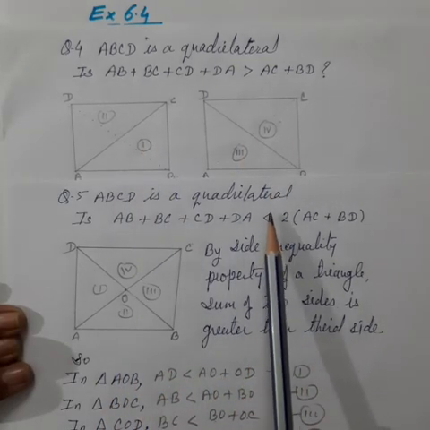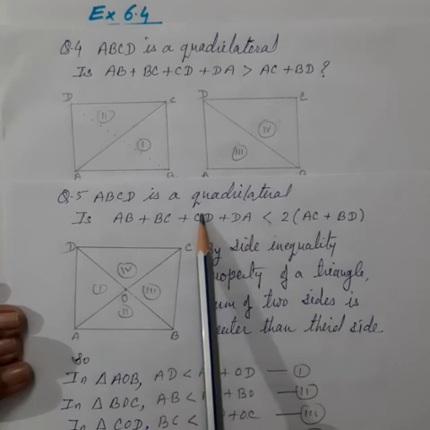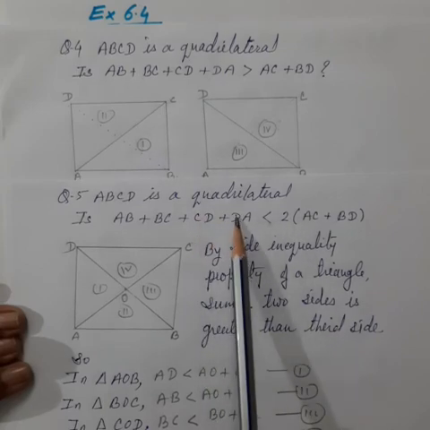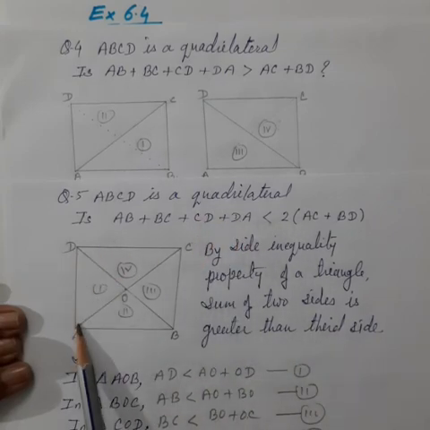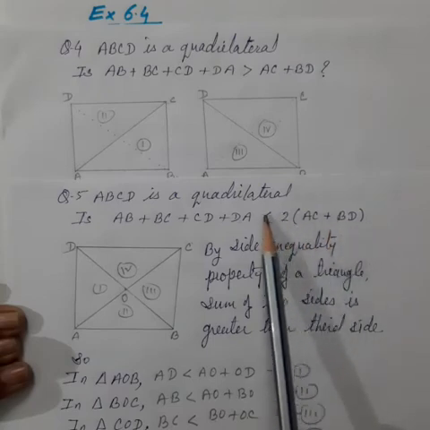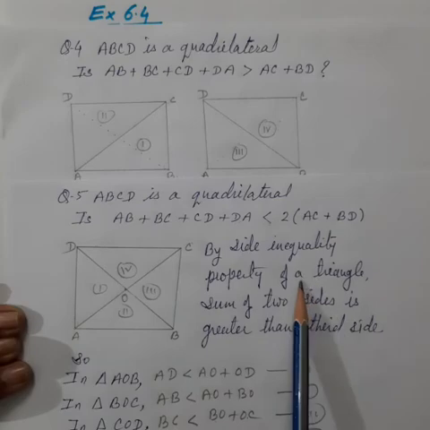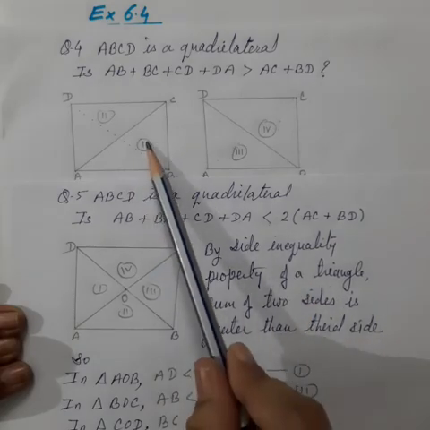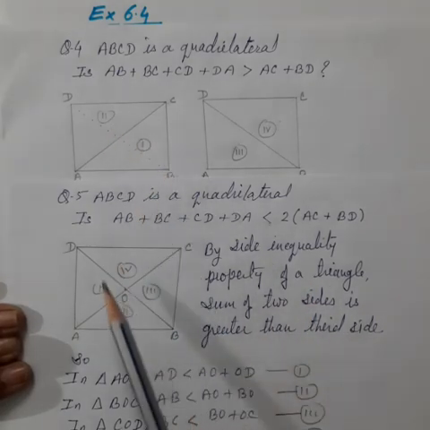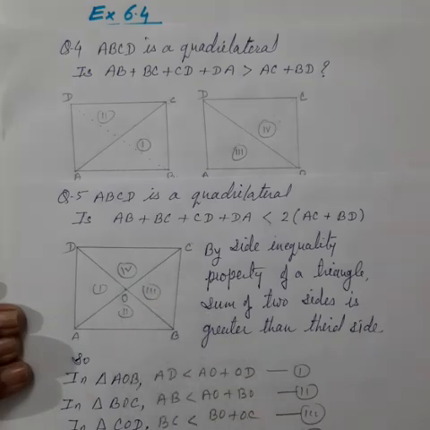But here there is a smaller sign, the smaller part is the left side. So on the left side we have to keep 1 side, and on the right side, which is greater, we keep the sum of 2 sides. So here we have used triangles like this, and there we have used triangles like this.